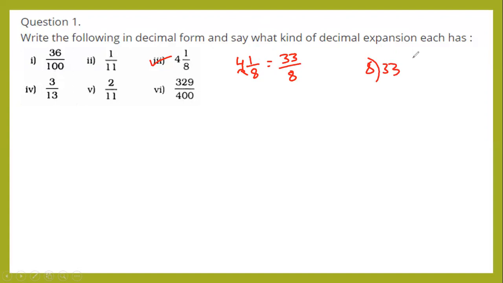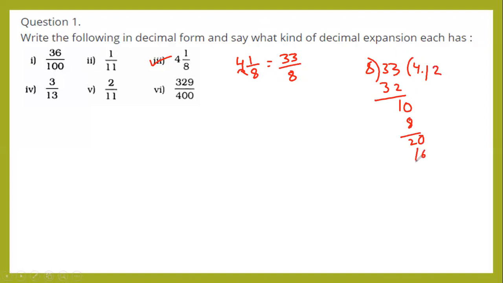33 divided by 8. Here 8 4s are 32. Remainder is 1. Next, put point here, 0. Next, 8 1s are 8. Remainder is 2, 20. 8 2s are 16.